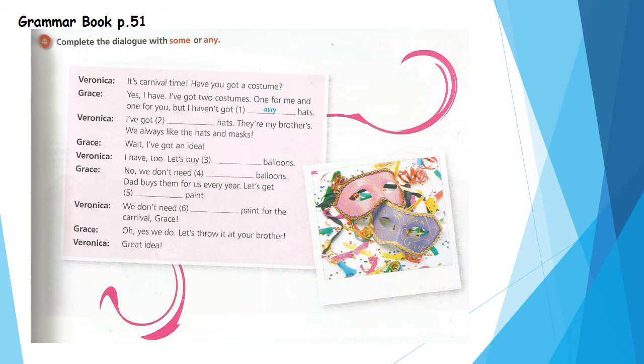Super. I've got those hats. Yes, this is a positive sentence, so we'll use what? Some. Super. I've got some hats. They're my brother's. We always like the hats and masks. Wait, I've got an idea. I have too. Let's buy those balloons. Yes, let's buy those balloons. This is a positive sentence, so we'll use some.